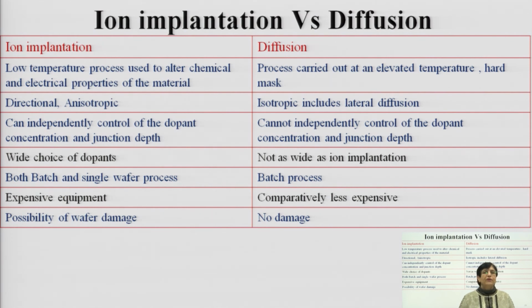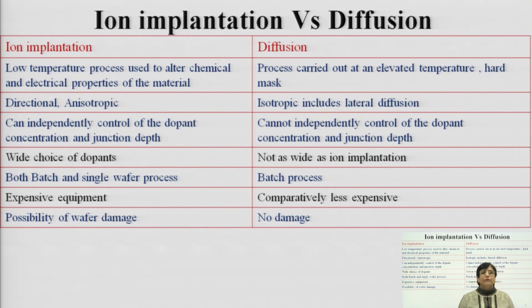It is a process where you are altering the chemical and electrical properties of the material by bombarding ions onto the host target, whereas in diffusion the process is carried out at elevated temperature and you need to use hard masks. Here there is no such need; a photosensitive or PR layer can also be used as a mask.